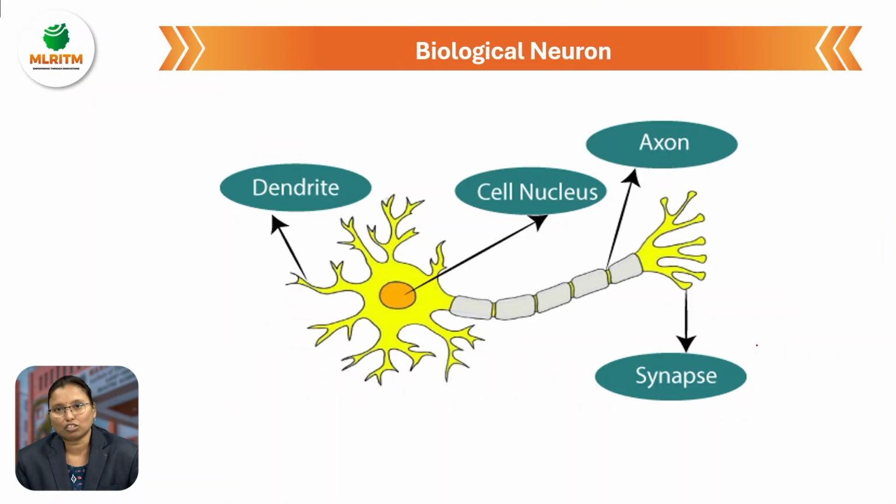So this is called a biological neuron: dendrites, cell nucleus, axon, synapse.